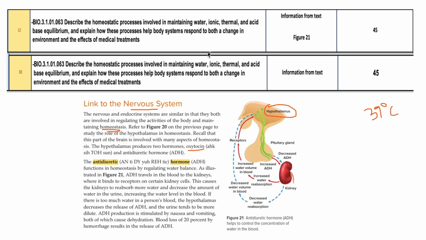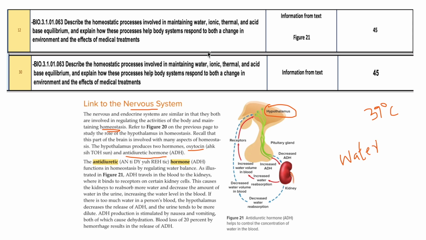One is oxytocin, right? And the other one is called the antidiuretic hormone, right? Antidiuretic hormone is very important in maintaining the water balance in your body. So water balance maintenance is very important.